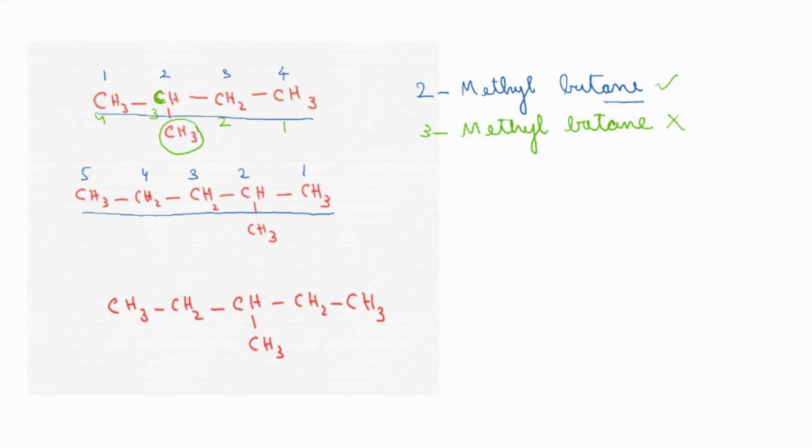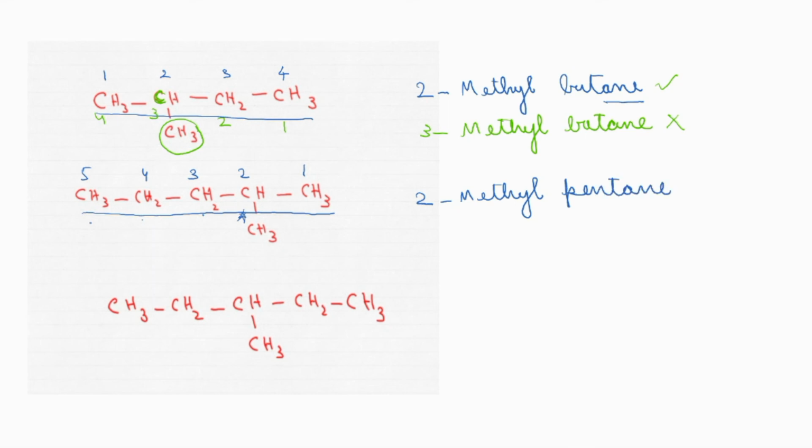If I am numbering from the other side, 1, 2, 3, 4, this carbon will be getting the number 4. That is wrong. So this is the correct way of numbering. So what's the name of the compound? First we need to say the substituent as a prefix, so 2-methyl. The longest carbon chain contains 5 carbon atoms, so that will be 2-methyl pentane.